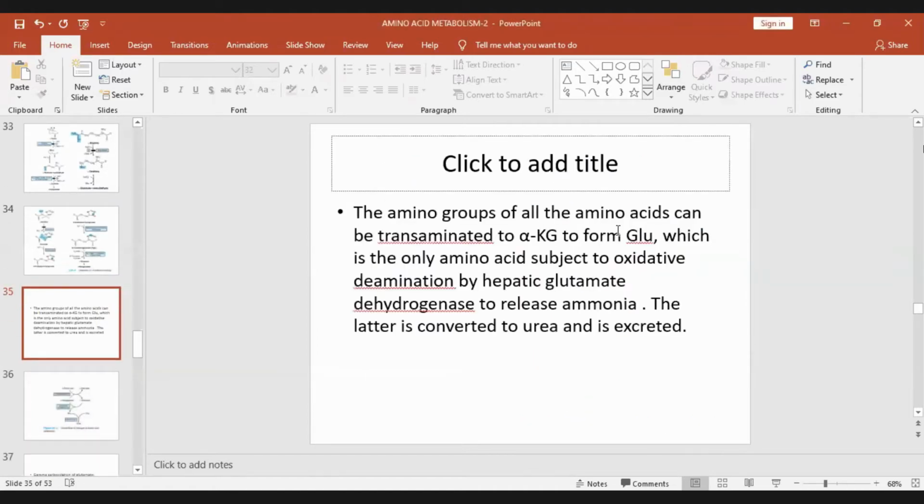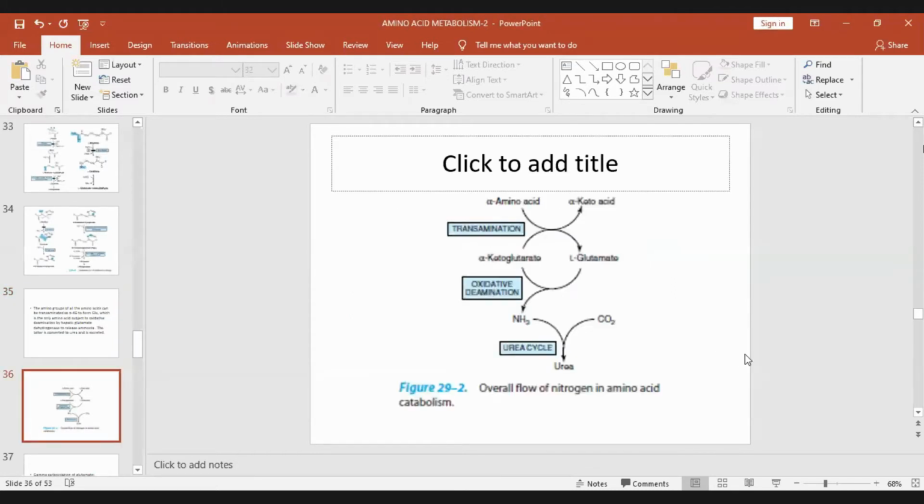So the amino groups of all the amino acids can be transaminated to alpha-ketoglutarate to form glutamate. That's what you have seen. This is the glutamate dehydrogenase. All the amino acids can donate their alpha amino groups, except which amino acids do not participate in transamination? Proline, threonine, hydroxyproline, and lysine. These are the 4 amino acids that cannot participate in transamination. Now glutamate dehydrogenase acts upon it to release ammonia, which in the urea cycle forms urea, which is excreted.